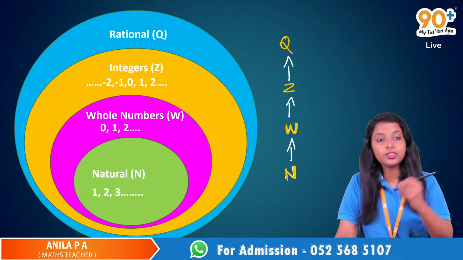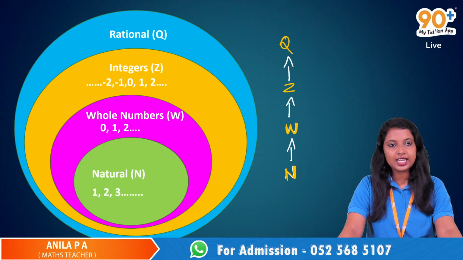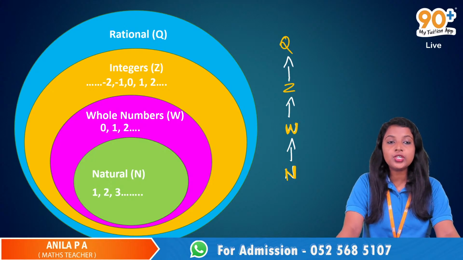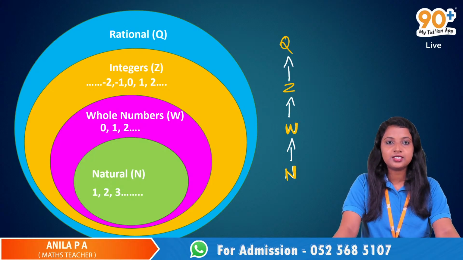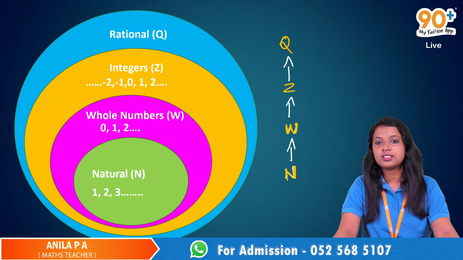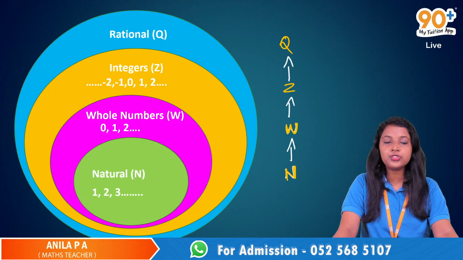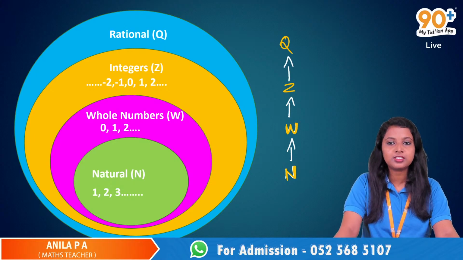So my statement is all natural numbers are whole numbers. True or false? All natural numbers are whole numbers. Is it true?